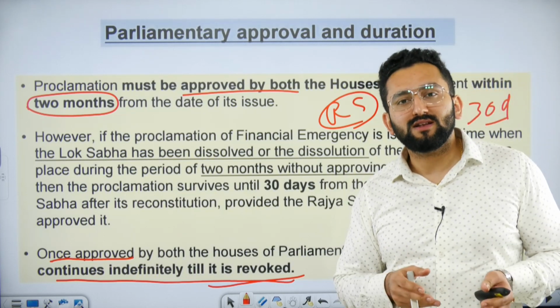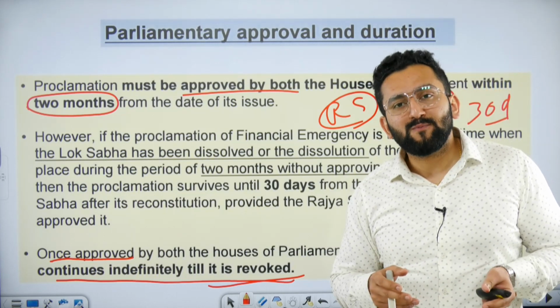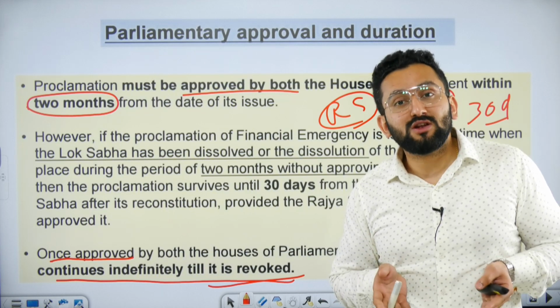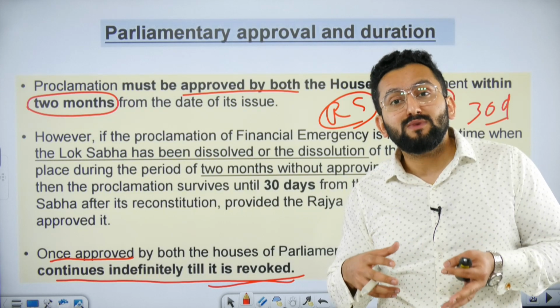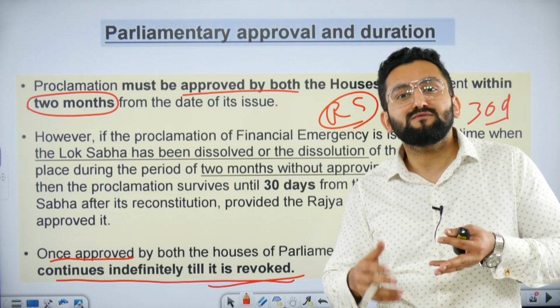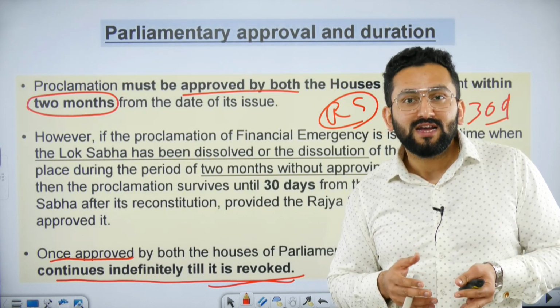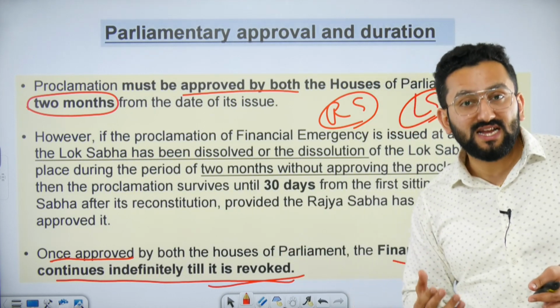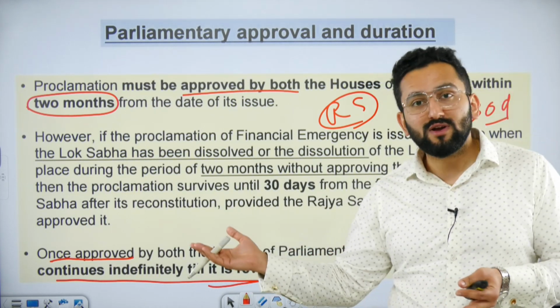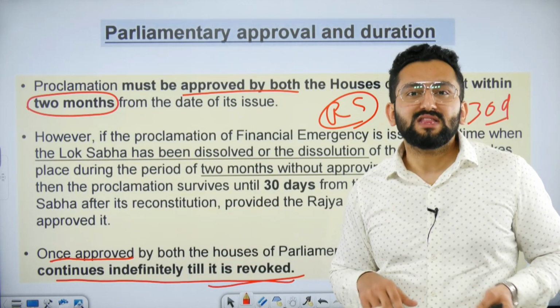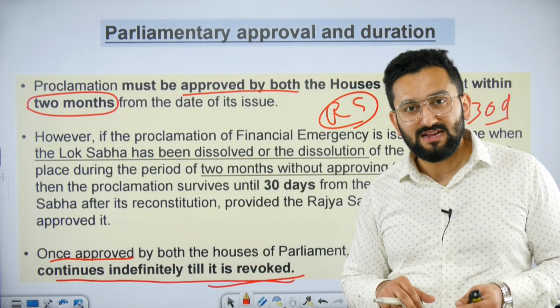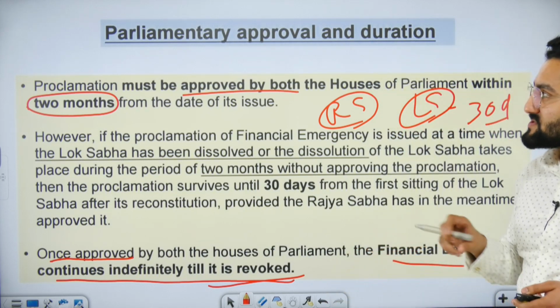What is the rationale behind it? One logic is that since we are talking about financial emergency, we need to take measures to reduce the financial burden on government. Even if a session is called for 1 day, 2 days for getting approval again, it will be huge expenditure in itself, right? And that is why this was made.